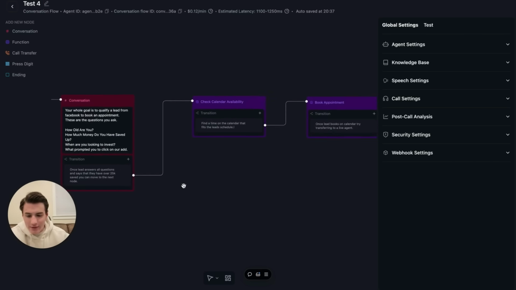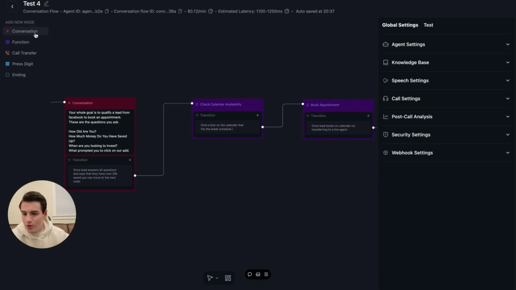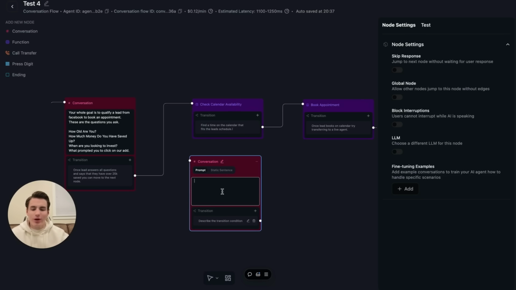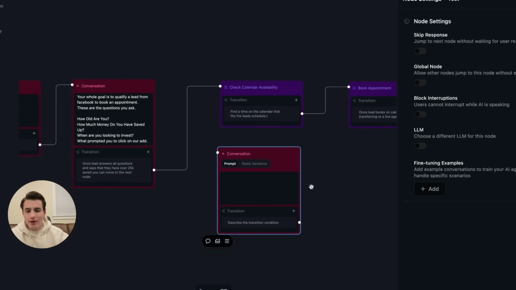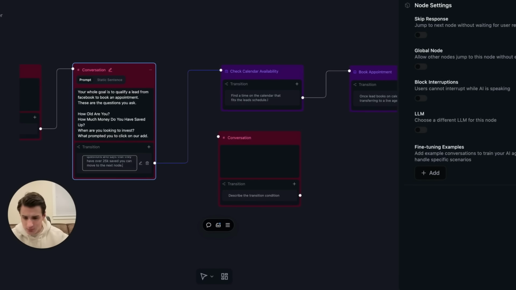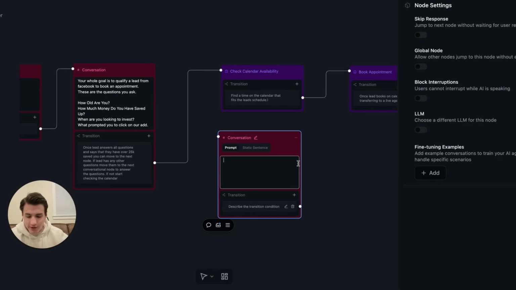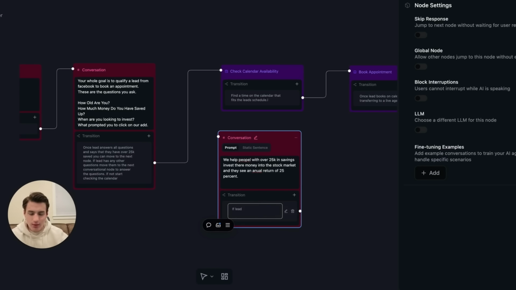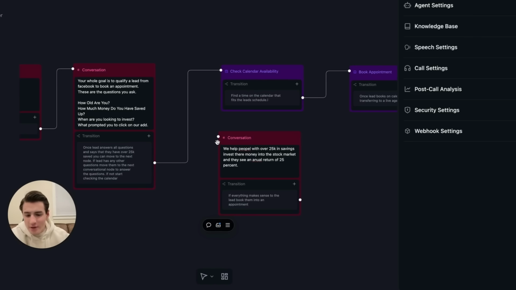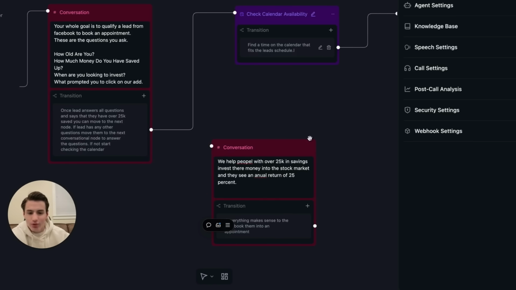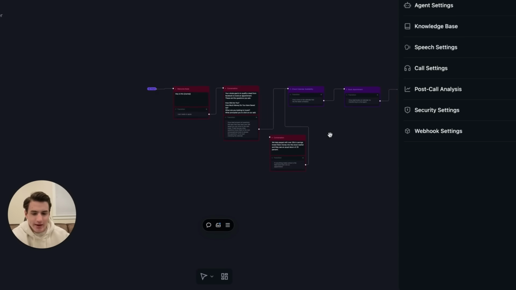Now, if they have any other questions, we are going to run a conversation. So basically, we're going to add some random stuff over here. Basically, if they have any other questions, to answer that. And what we're going to put over here is a tiny knowledge base. Okay, so basically what we do with this one is we basically explain anything to answer the question. If that gets answered, they can get moved back over there.